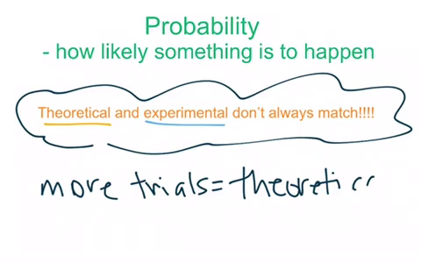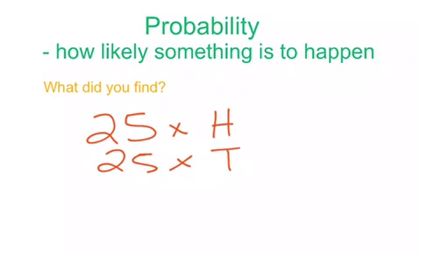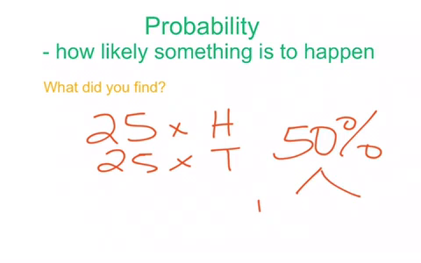So now what I would like you to do is take a minute, and well, it's probably going to take more than a minute. I want you to flip your coin 50 times this time and track it. When you flipped your coin 50 times, what did you find? Were you closer to 25 times heads and 25 times tails than you were when you did it only 10 times? Were you closer to 50%? Because if we were talking about the probability of flipping heads or tails in a percentage, we would say that we have a 50% shot of flipping heads and a 50% shot of flipping tails.